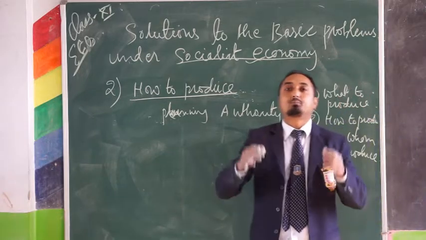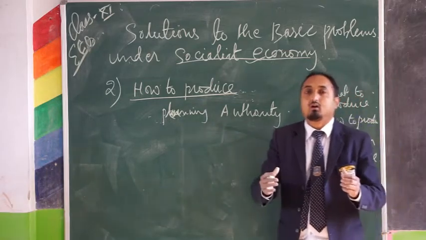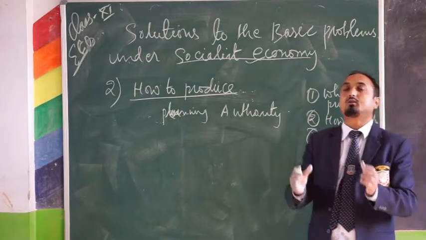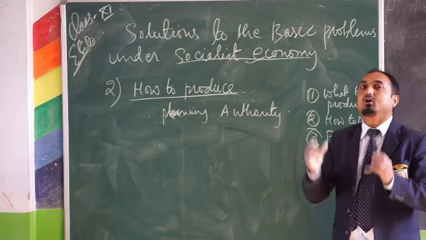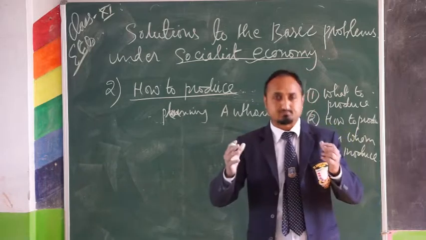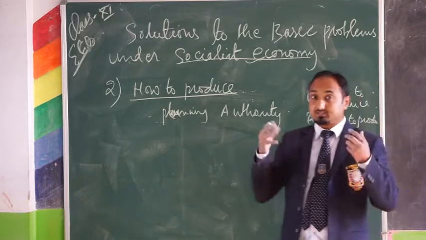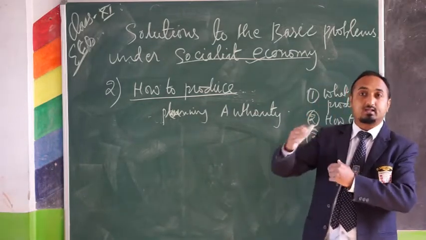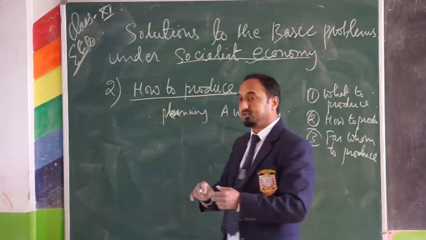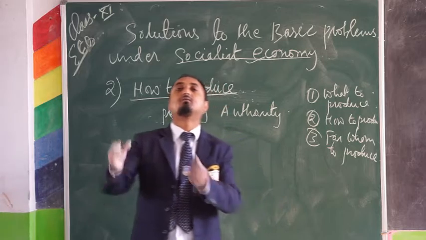Now let's consider the example of a country like China. China is also one of the examples of that socialist type of economy where all the resources are under the control of government. Now we know that the population of China is very high, the largest populated country in the world. Now if they are going to choose the techniques of production like capital intensive techniques, in the case of capital intensive techniques, maximum machinery and equipment will be used and less labor.